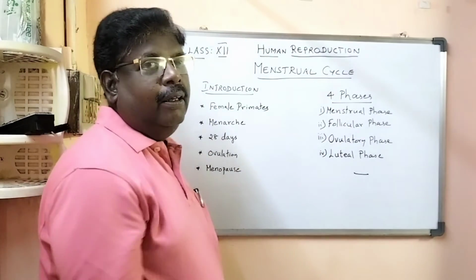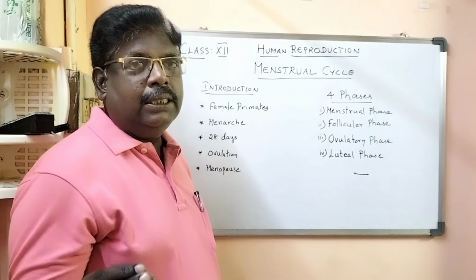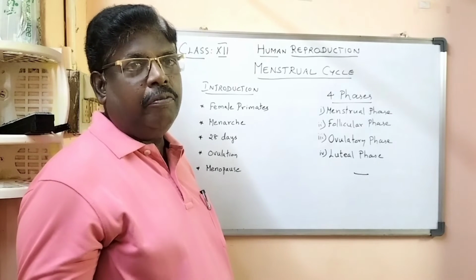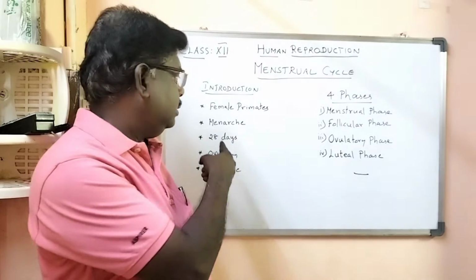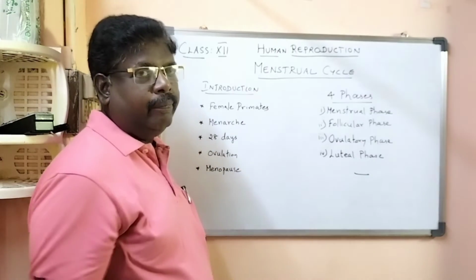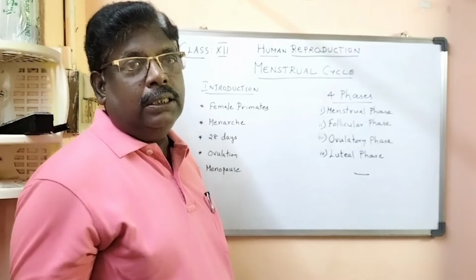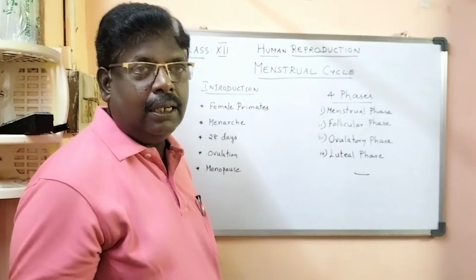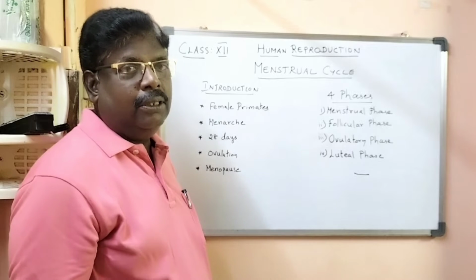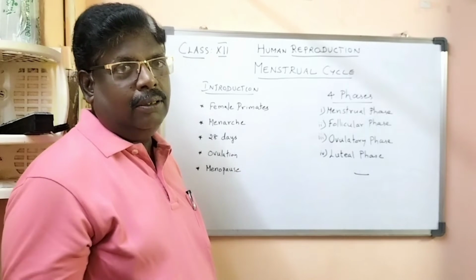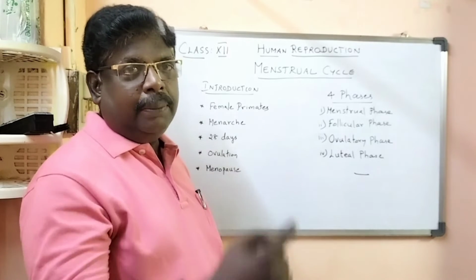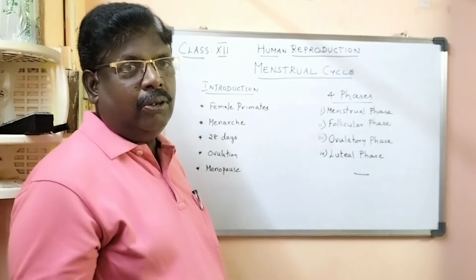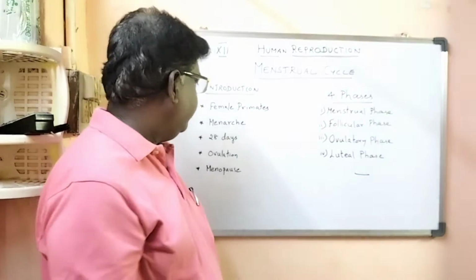Actually, the menstrual cycle starts at puberty, and the beginning of the menstrual cycle is called menarche. It occurs every 28 days, so it is a repeated cycle that happens periodically over a period of 28 days.